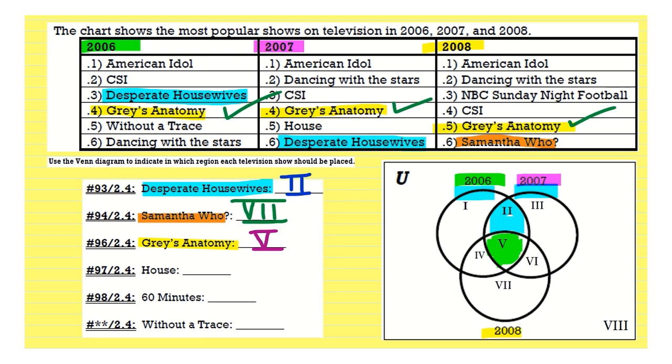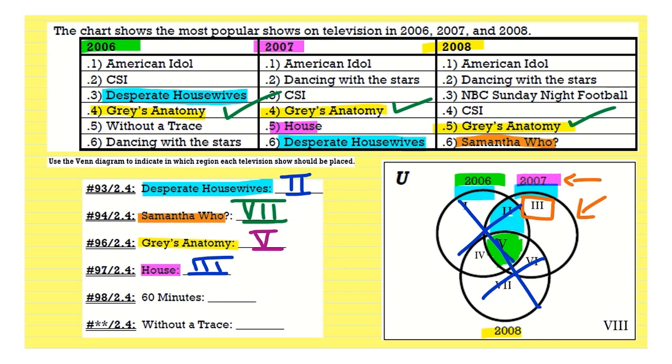The next show that we want to look at is House. House appears here in 2007, but it does not appear in the other 2 years. So it's only going to be 2007. So 2007, of course, is here. Here's the circle. And region 3 counts for 2007 only, because we do not want to consider anything at all in the other 2 circles. So just region 3. So 1, 2, 3.